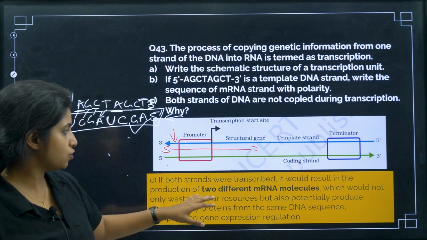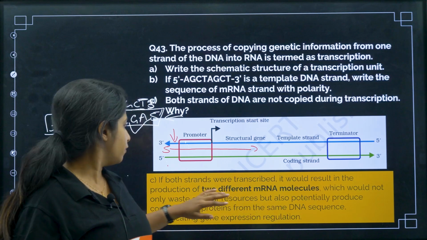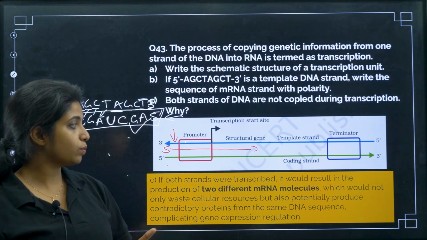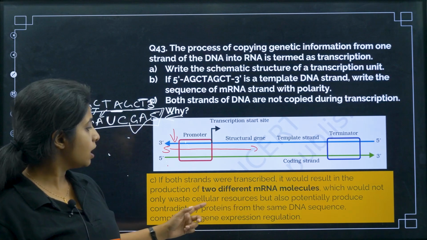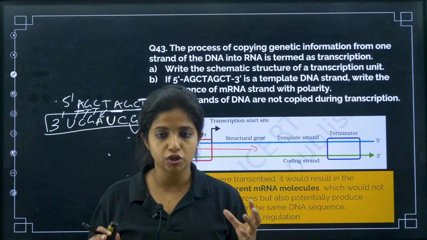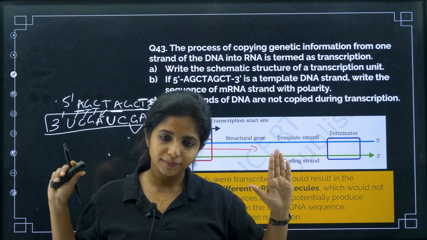It will be a huge problem. So, if both the strands are transcribed, it will result in production of two different mRNA molecules, which would not only waste cellular resources but also potentially produce contradictory proteins from the same DNA sequence, complicating gene expression regulation. So, it will complicate the whole process, which is why we do not want that to happen.